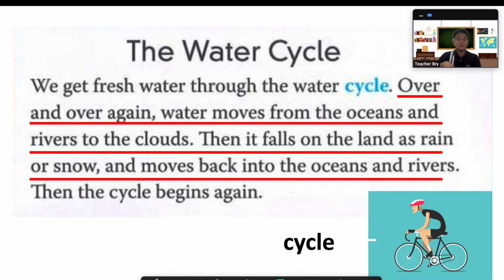Just like the bicycle, cycle means to go round and round and round. So, this is one trick, tip, or idea on how to understand the words in the story. Let's go to the next.